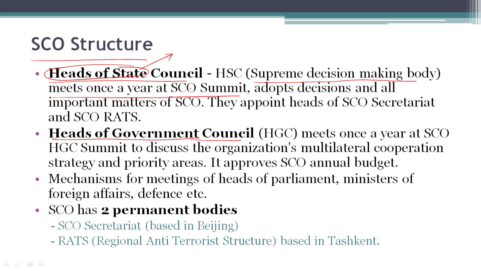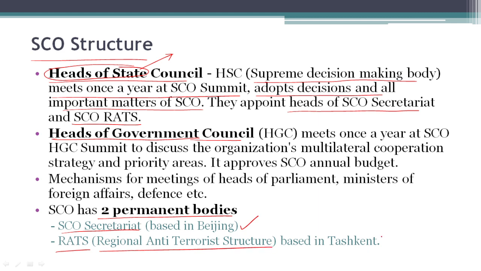That is also called as SCO Heads of State Summit. SCO Summit adopts regulations and all important matters related to SCO. Heads of State Council also appoints heads of SCO Secretariat as well as SCO RATS. SCO Secretariat and SCO RATS are 2 permanent bodies of SCO. SCO Secretariat is located in Beijing and SCO RATS, which is Regional Anti-Terrorist Structure, is headquartered in Tashkent, which is in Uzbekistan.